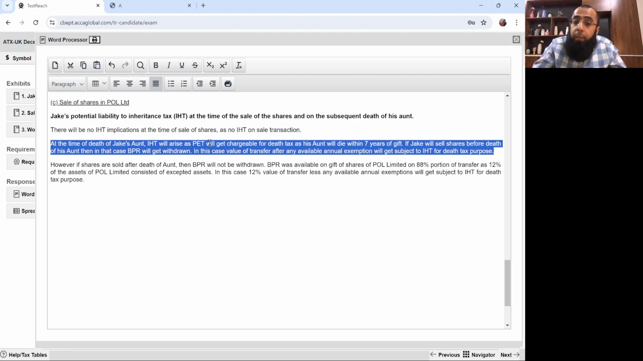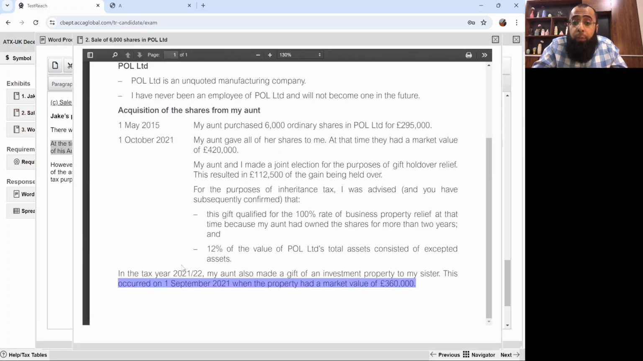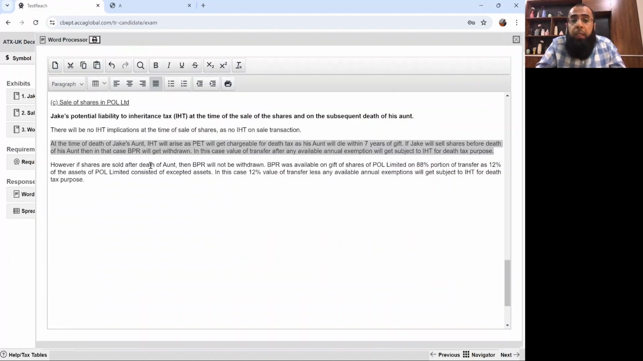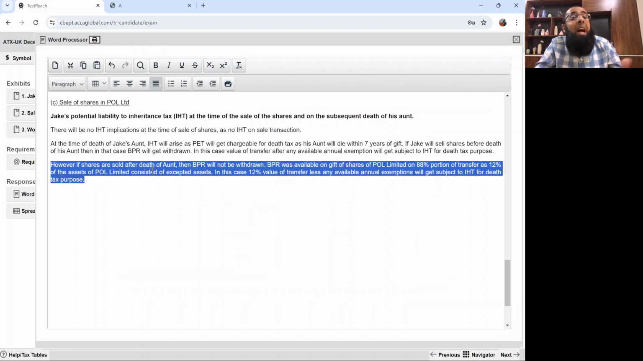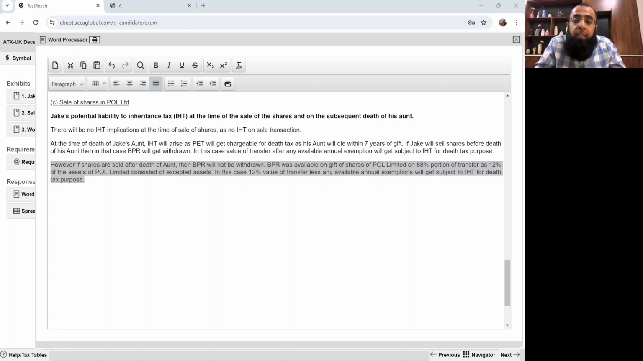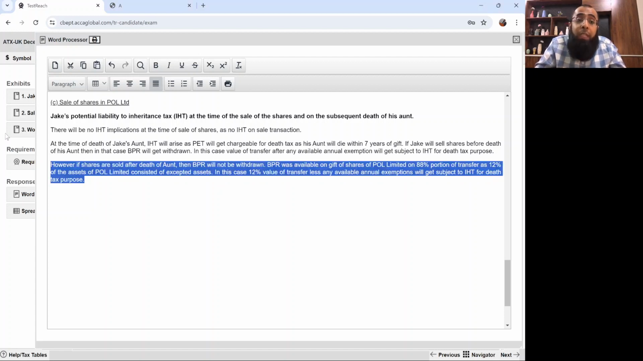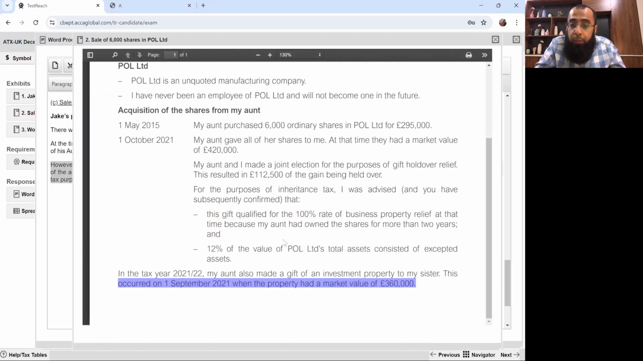Then the BPR will get withdrawn, in this case value of transfer after any available annual exemptions. For annual exemption also we'll make a comment that they are already used, reason being that there was a gift of 360,000 on 1st September 2021, which is just 1 month before our gift. Okay. However, if shares are sold after the death of the aunt, then BPR will not be withdrawn. In this case, the BPR will remain intact, which was on the 88% portion. 12% of the asset consisted of excepted asset.